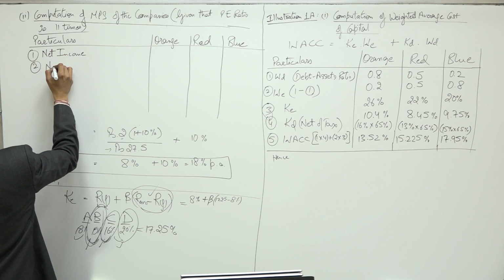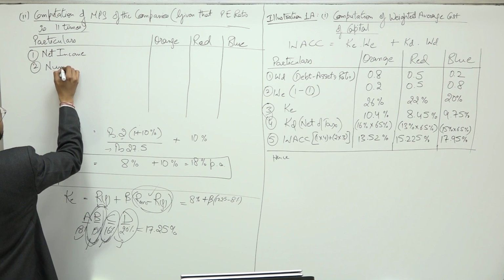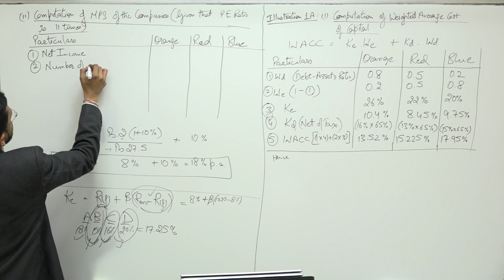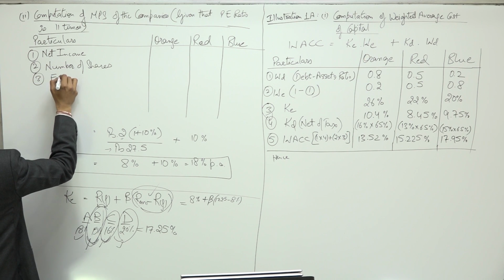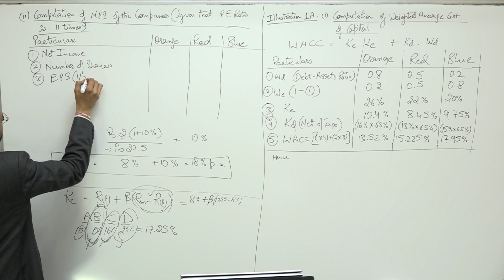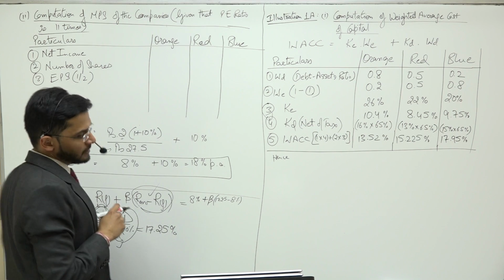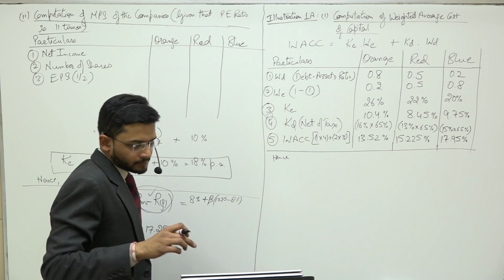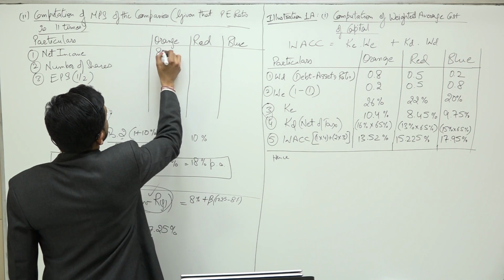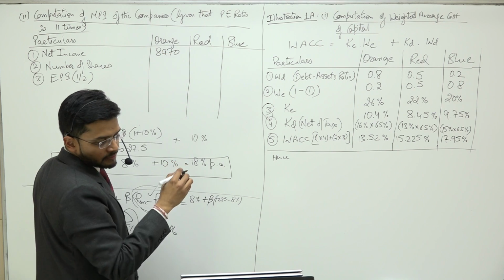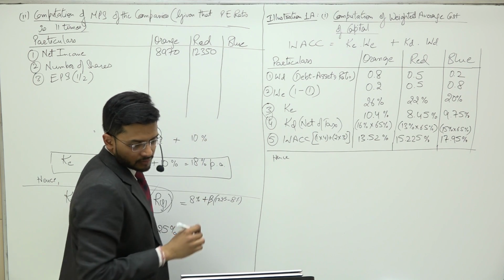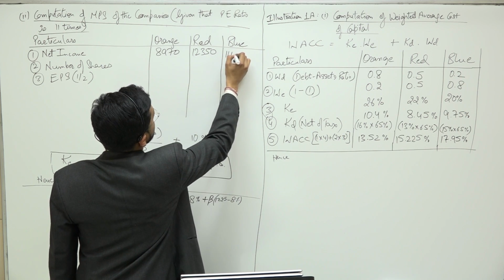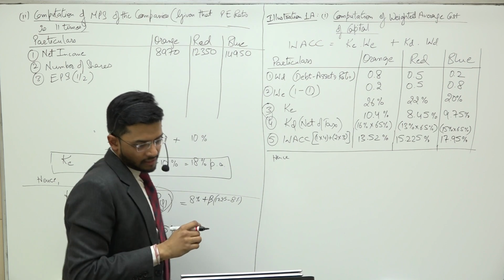We have been given the net income. We have the number of shares with us. So sir, EPS will be net income divided by number of shares. Net income is 8970, 12350, 14950.